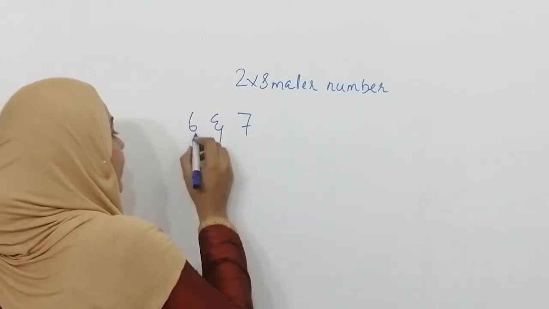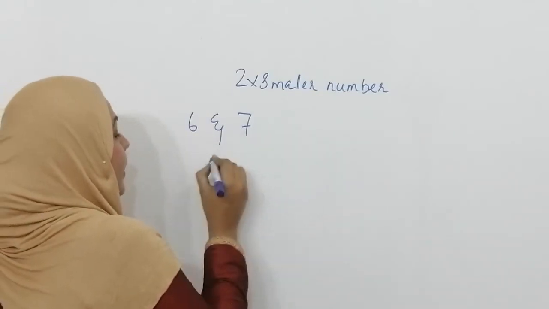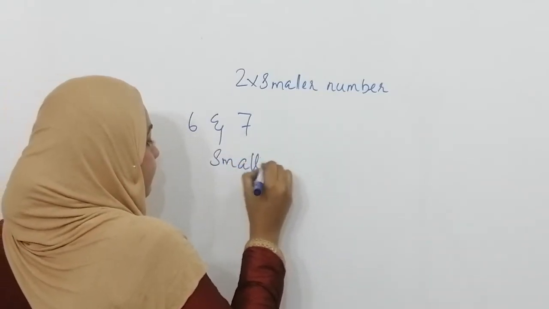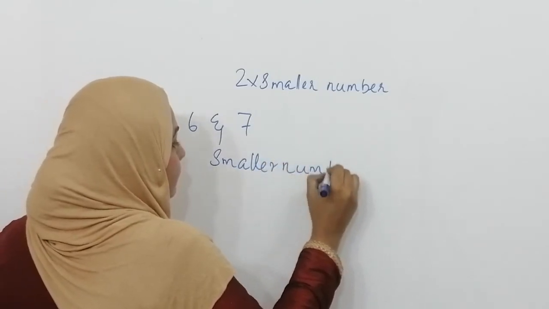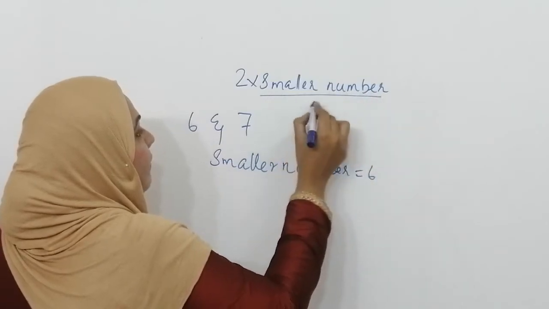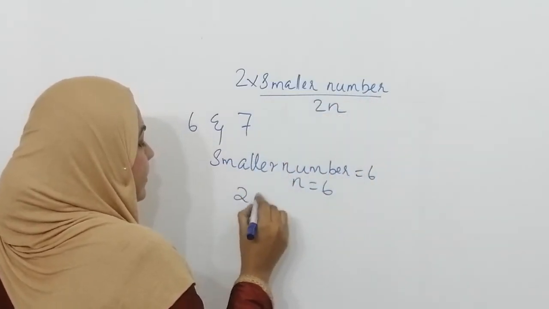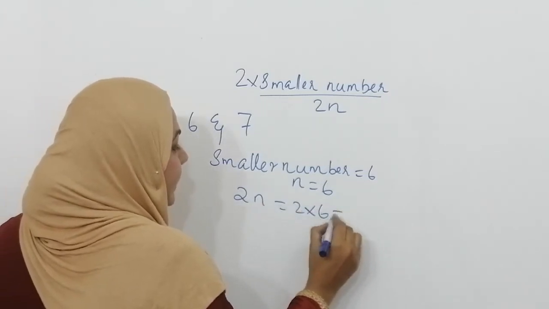First you have to identify which is the smaller number here. 6. So the smaller number is 6. Our formula is 2n, where instead of the smaller number I give n. So n is 6, and 2n is 2 into 6, that is 12.